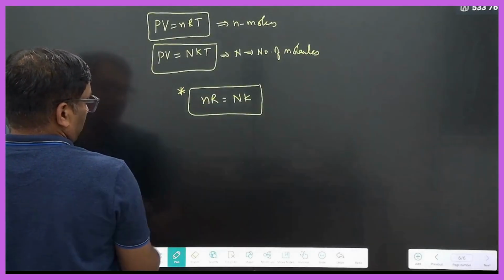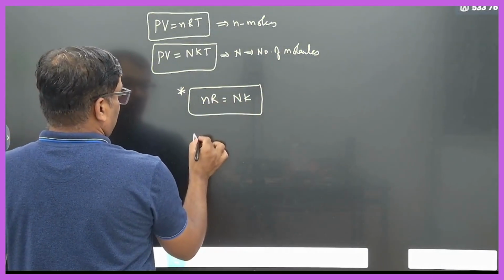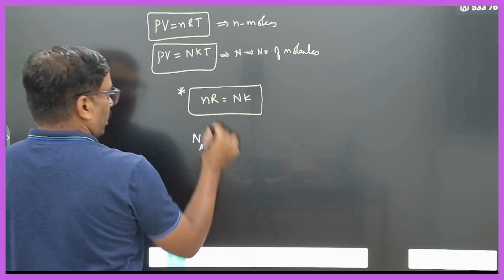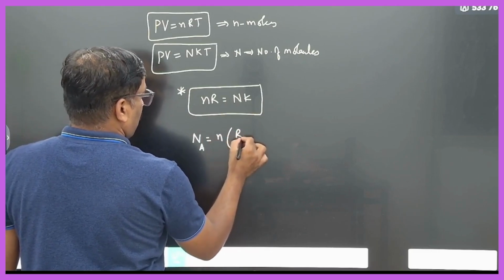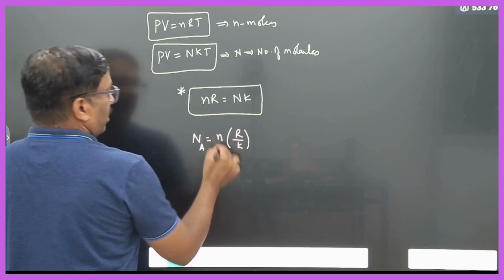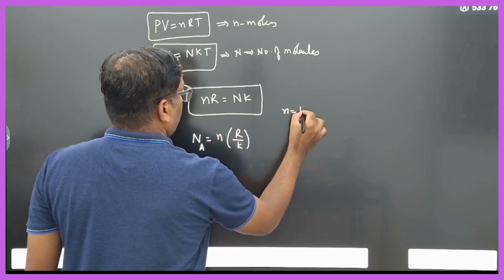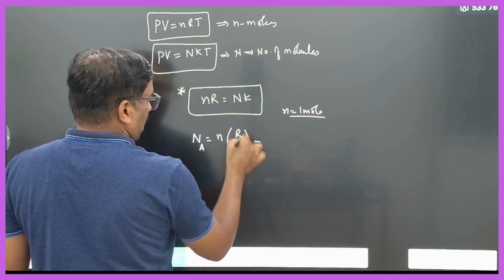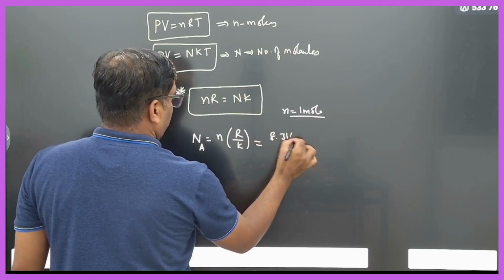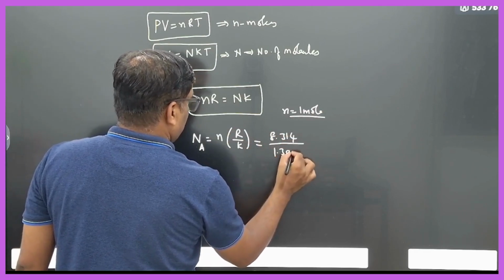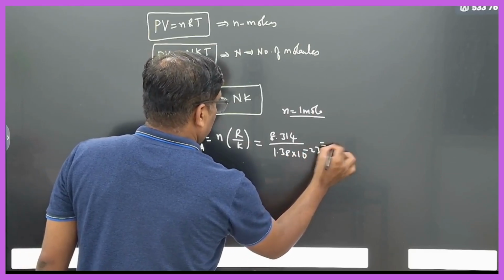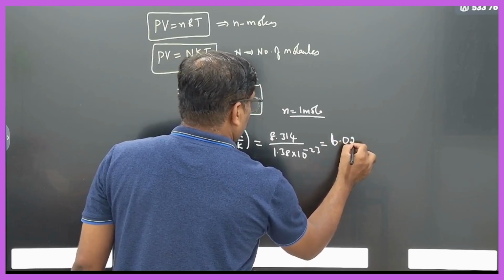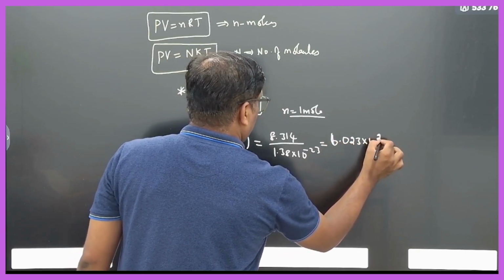What is N now? N is n into R by k. For 1 mole of the gas, R by k is 8.314 divided by 1.38 into 10 to the power of minus 23. You will get 6.023 into 10 to the power of 23.